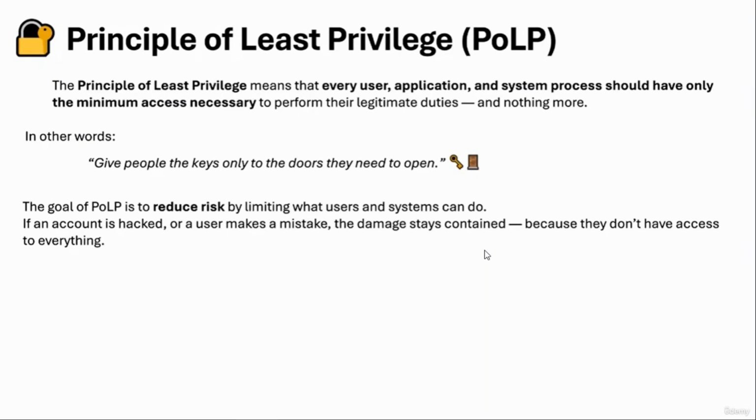If an account is hacked or a user makes a mistake, the damage stays contained because they don't have access to everything. So let's say that we have a log file, and this log file has permissions like edit, write, and read.